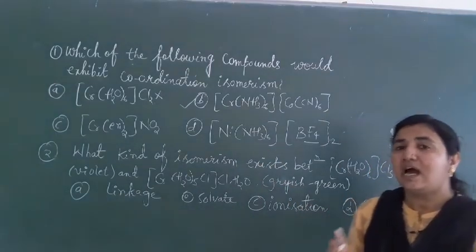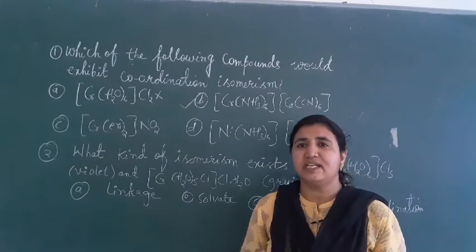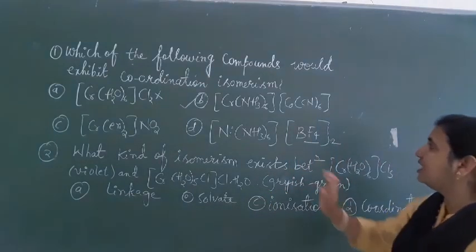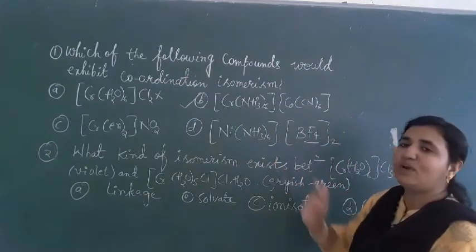Why? Because the definition of isomerism is the same molecular formula but different structures. Here they do not have the same molecular formula.